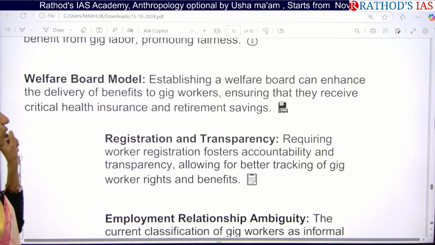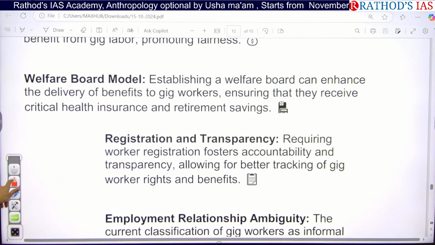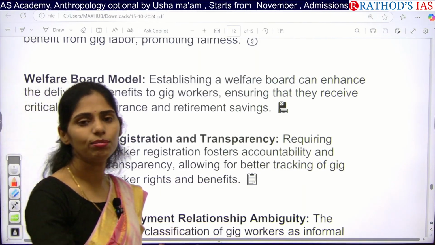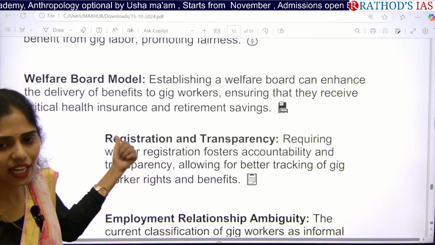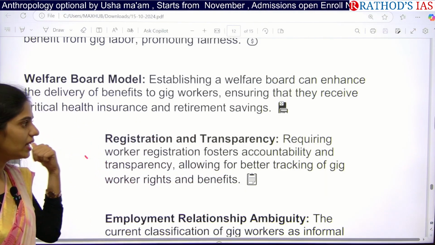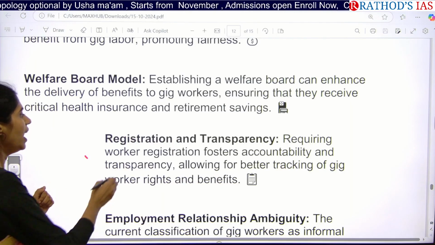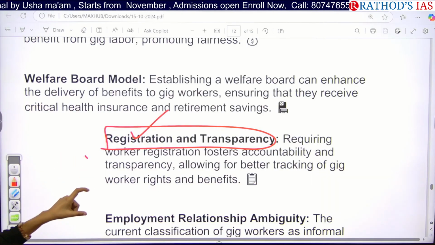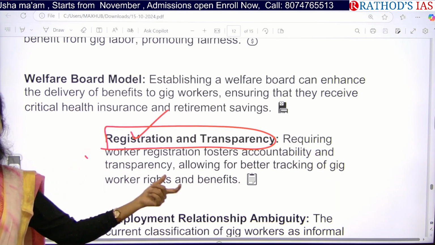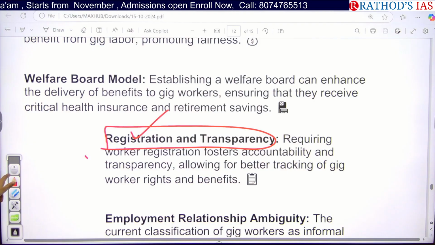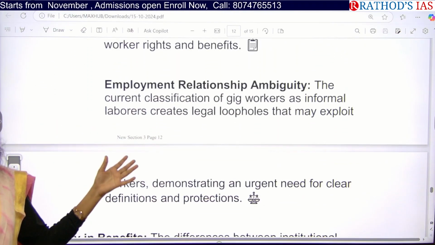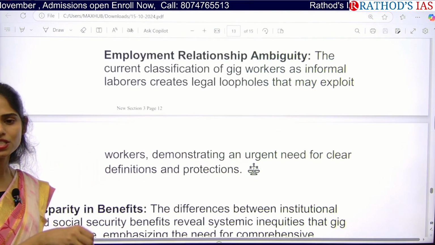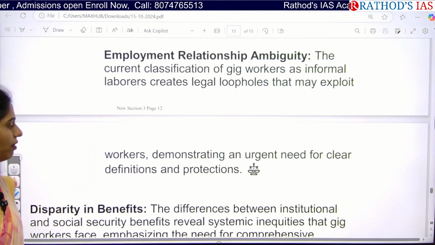And this one is, we are also going to come up with the welfare board. Whenever we have this welfare board, if there are any grievances or problems faced by the gig workers, they can directly file a complaint there, so that their issue will get resolved. And this one is, we will have registration as well as transparency and accountability, with better tracking of gig workers' rights and benefits. And we can even improve the relationship between the company and the workers, because these companies are going to contribute to their welfare.